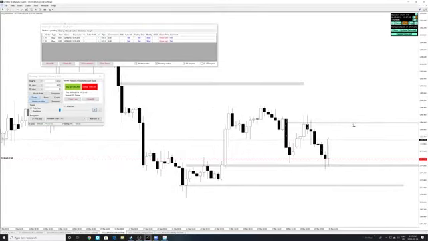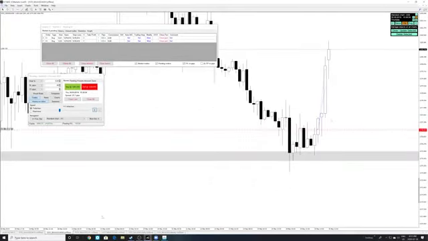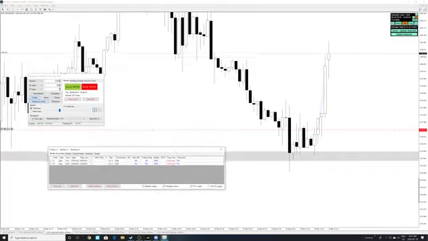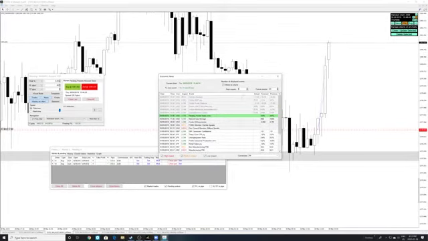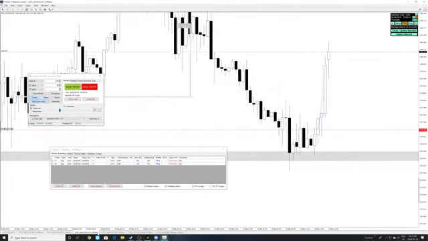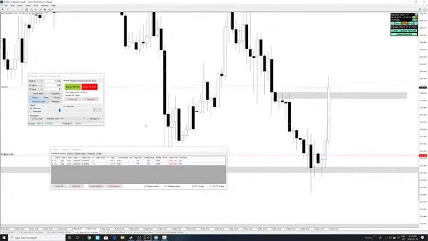Oh, this is the news. News just came out. Let's take a look on the 30-minute. We kind of spiked here and there. The news result was GDP. Oh, it was bad. It was bad, okay. Yeah, I think it's pretty good the way it's moving. Let's move on to the next 1 hour candle.